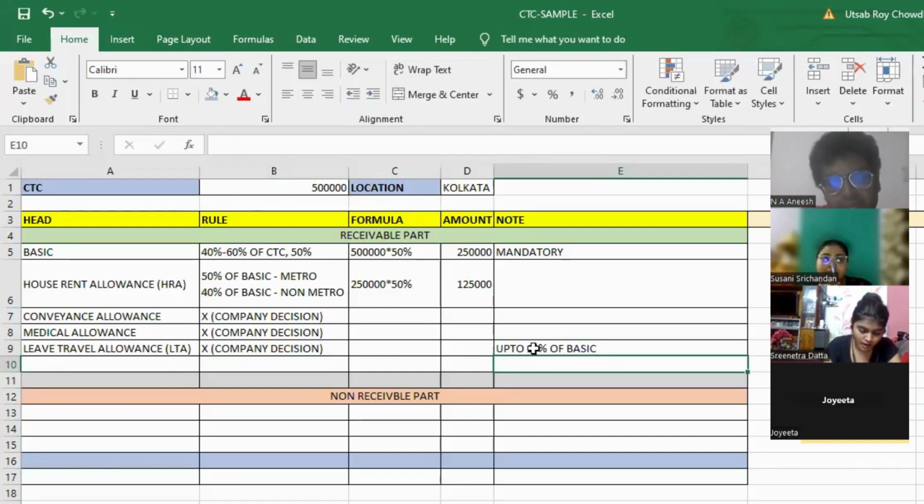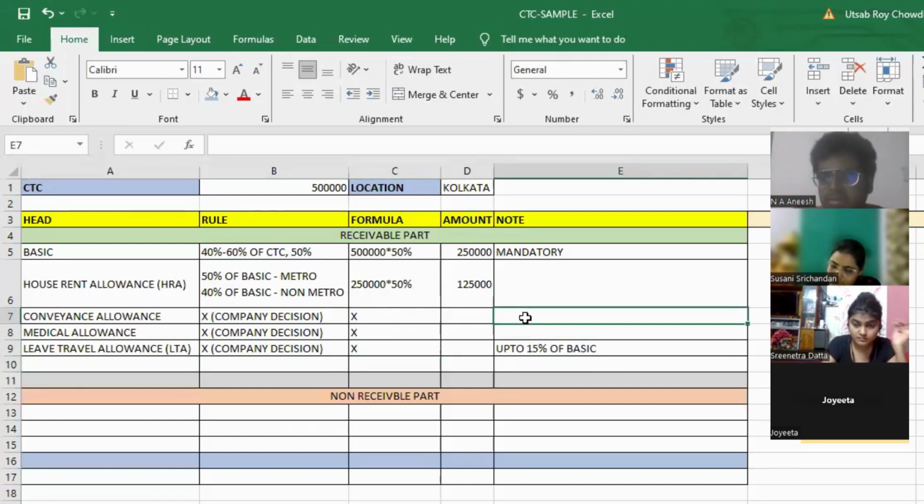So the LTA or the leave travel allowances should not be more than 15% of basic. You can have any amount, but that should not be more than 15% of basic. So there is no such formula.